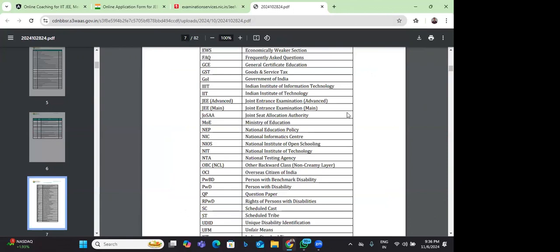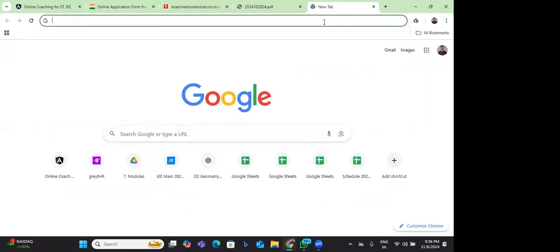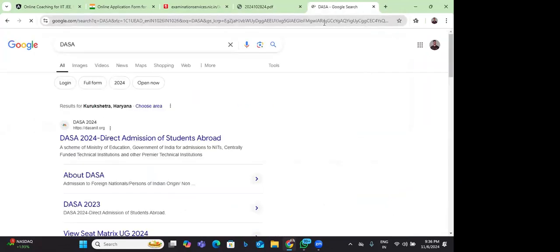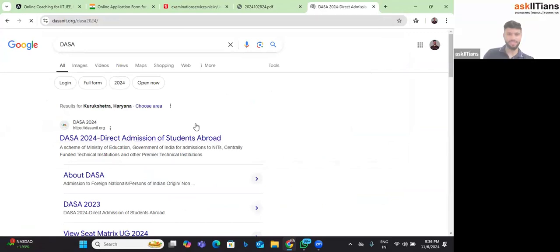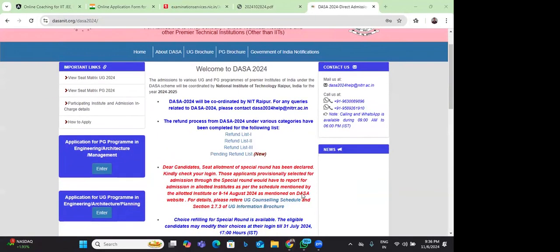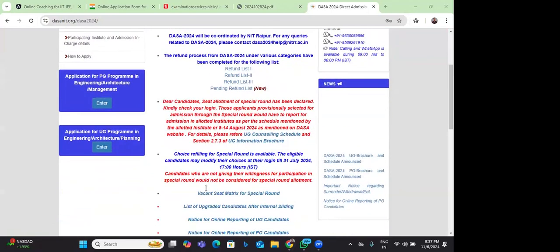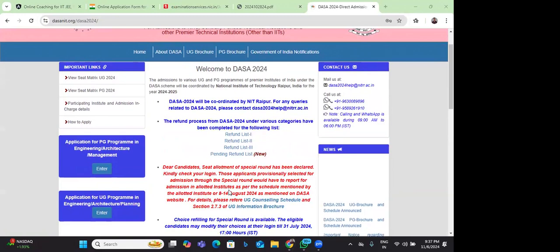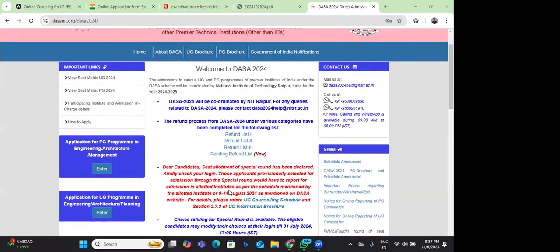You should not confuse between DASA and NTA. This is an NTA website only. Actually, here in the DASA FAQ it clearly says this. You will find everything here. Two years of stay, 12th examination center must be outside. All three must match. It is not that only by attempting the 12th here, somebody can get it. That's also not the right thing.